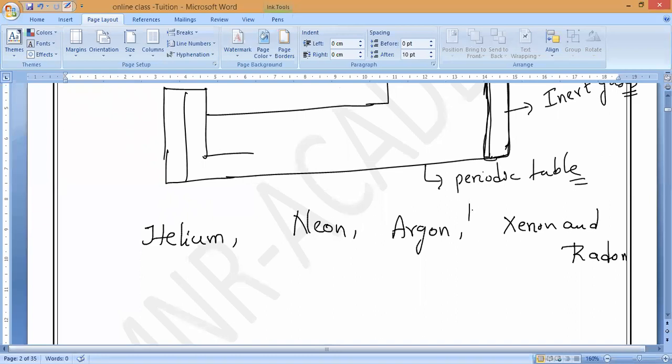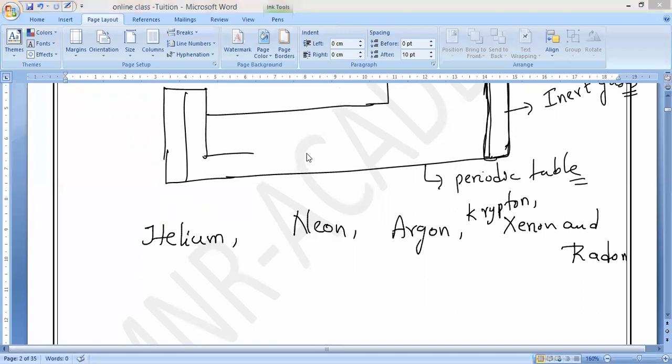Krypton also comes in the middle. Then krypton and xenon, and the last one is radon. These are called unreactive gases. Now let us discuss why these are unreactive and what is the cause behind this unreactive nature.